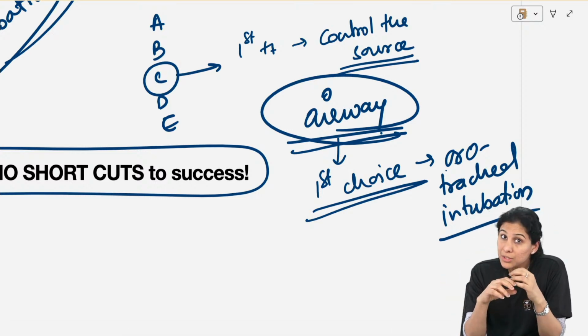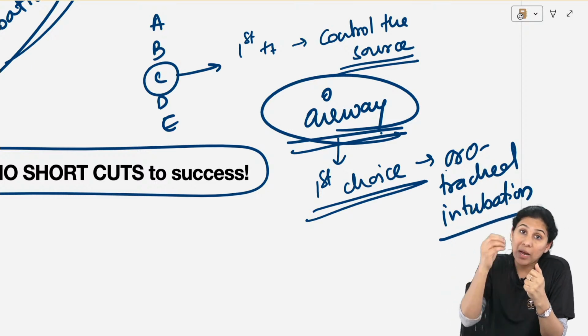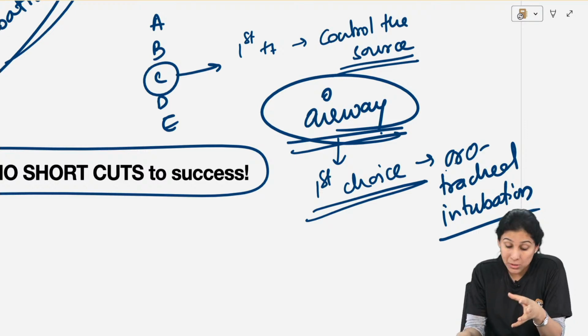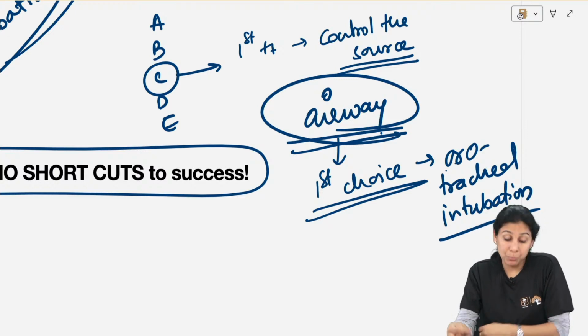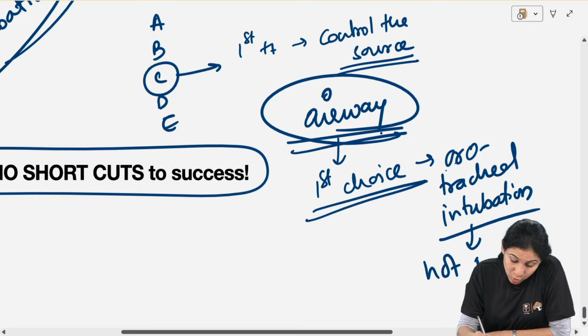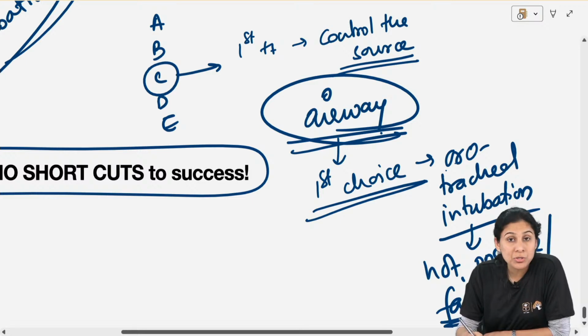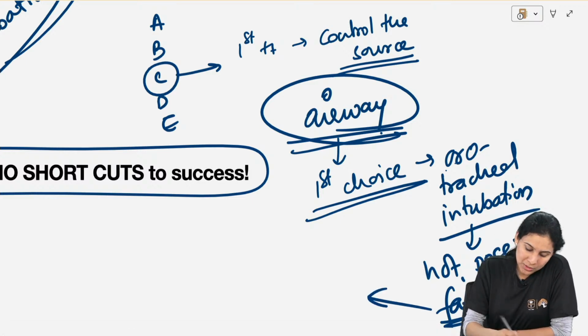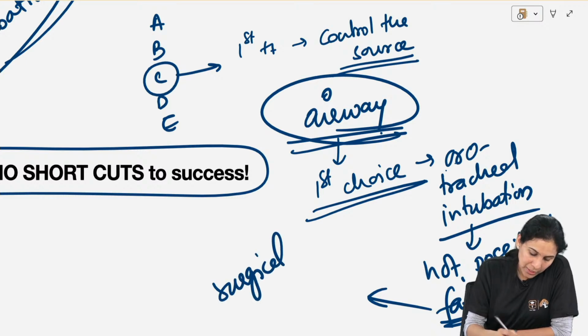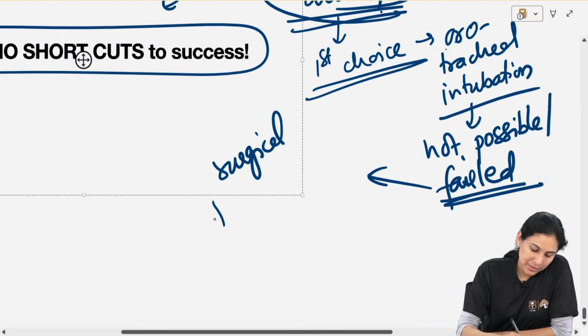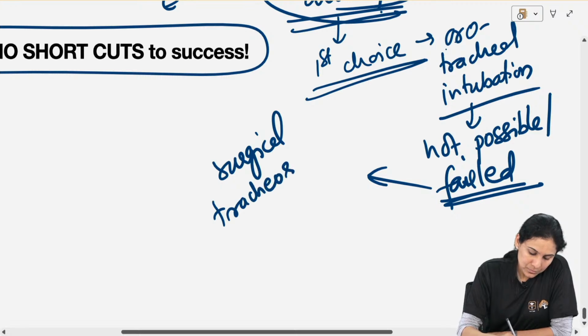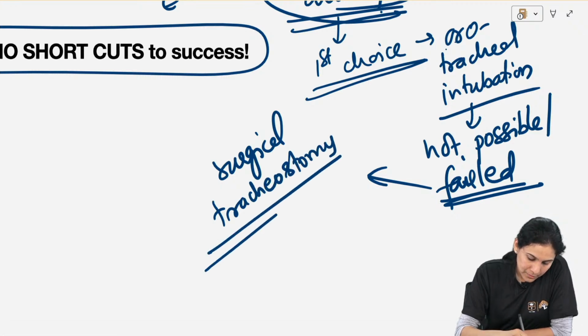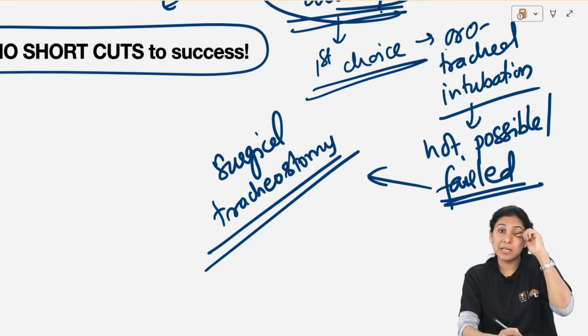If you have good resources, use a laryngoscope, watch the glottis, put a tube into the trachea through the glottis. If you don't think that laryngoscope is allowing you, use a fiber optic. If fiber optic is very expensive, it is not available, or oral intubation is not possible, or you have failed to do an oral intubation, then you go for a surgical intubation. And the best surgical intubation is tracheostomy. Tracheostomy is the best surgical intubation.